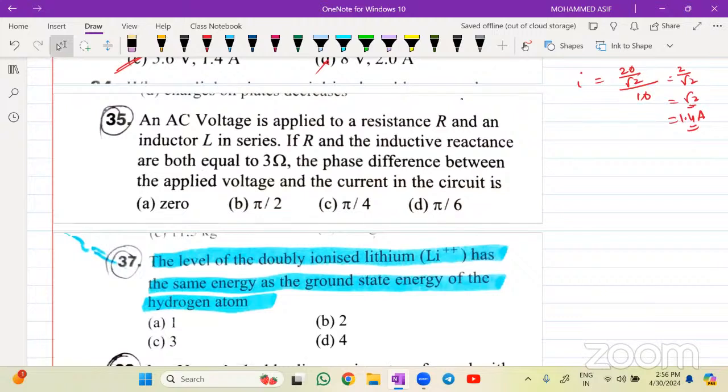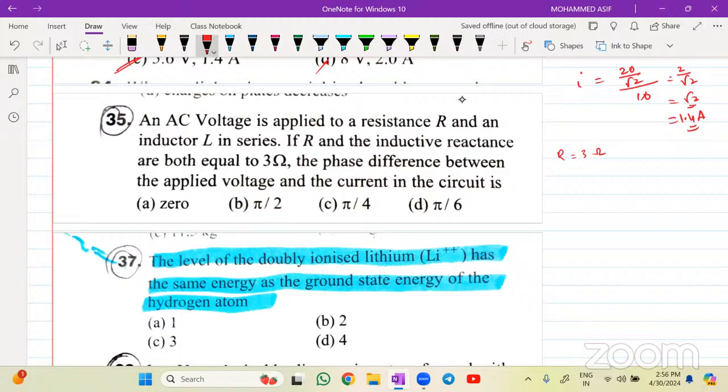भाई एसी के 3 क्वेश्चन दिया देखो, लास्ट ईयर में भी एसी था, एसी में से 2 से 3 क्वेश्चन थे अपने। In AC voltage is applied to resistance R and inductor L in series. If R and inductive reactance of both of them are equal 3 ohms, the phase difference between the applied voltage and the current in the circuit will be equal to how much? Resistance कितना दे रखा है? R is equals to how much, only 3 ohm.